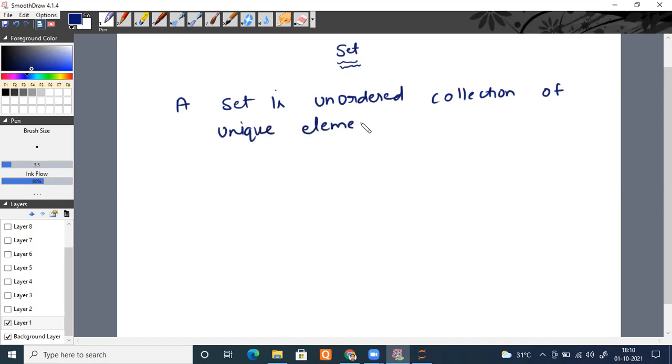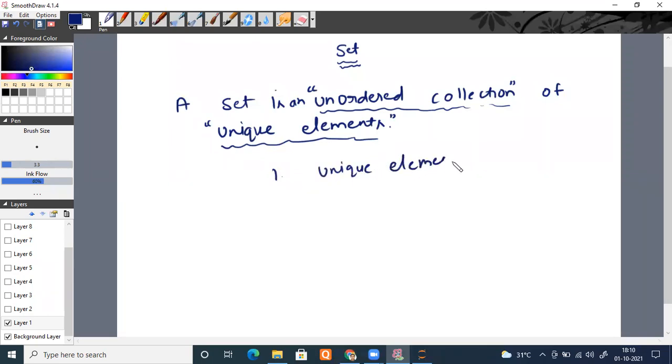Please read each word carefully. A set is an unordered collection of unique elements. These two words are very important: unordered collection, and second, unique elements. These two are the main things you should remember while talking about sets. One, it will have unique elements, which means no element will be repeated. And second, it is an unordered collection.